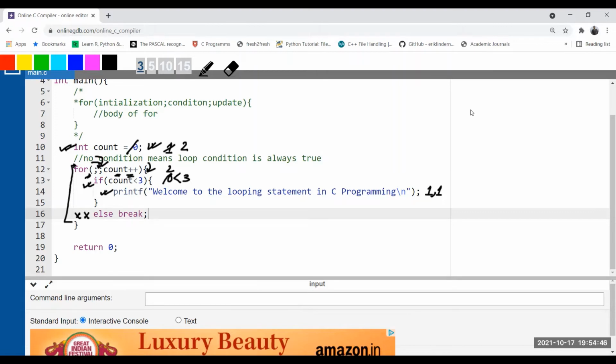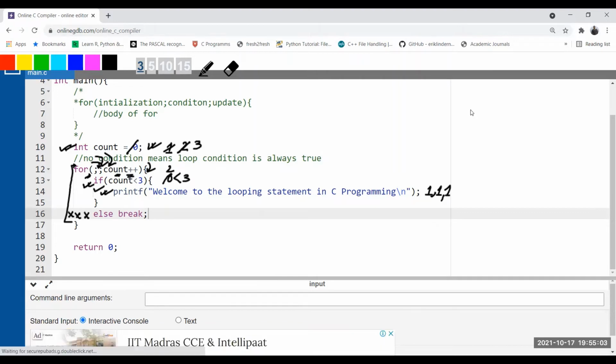Yes, it is true. So the body of the if is executed. So if is executed, definitely else will not execute. It will go up. While it is going up, this 2 is updated to 3 by count plus plus. There is no condition, which means it is true again. It is coming to the condition written with the if, inside the body of the for loop. 3 less than 3 becomes false.